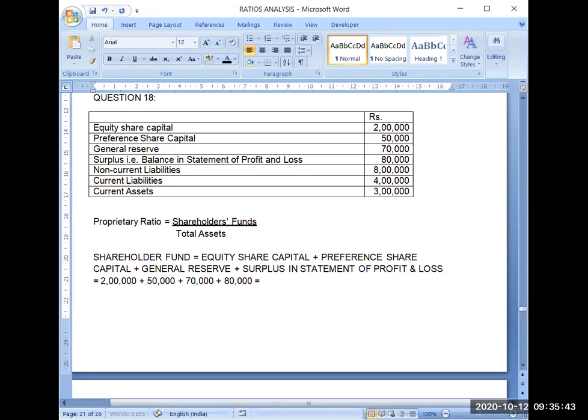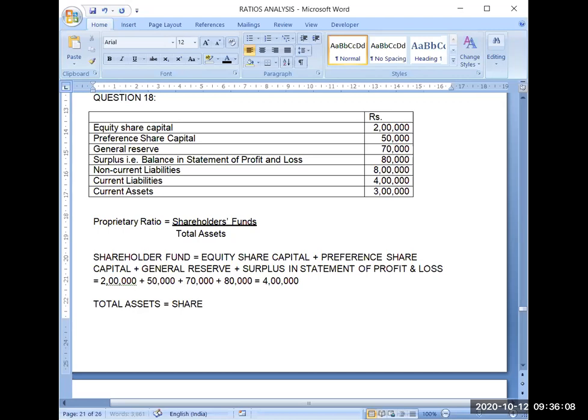So the total amount will be 4 lakh. In the same way I can calculate the value of total assets also. Total assets is equal to, now here you can see the value of non-current assets is not given, so I will use the liability side for the calculation of total assets.